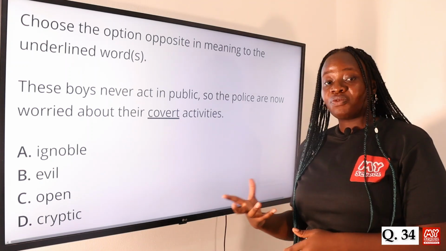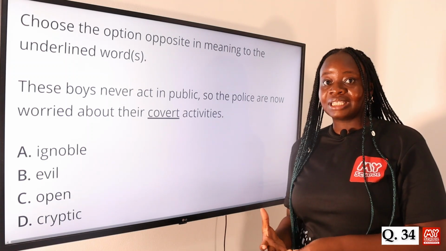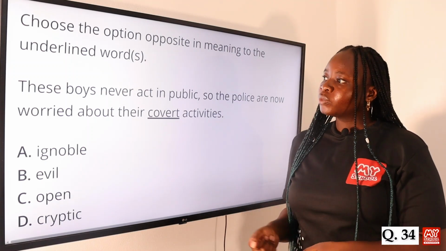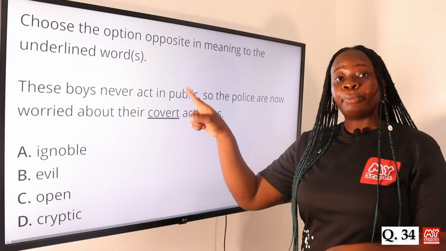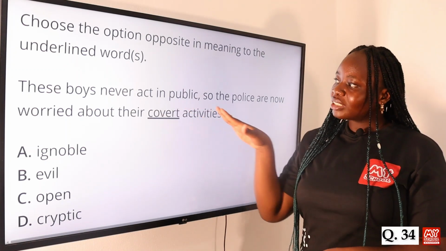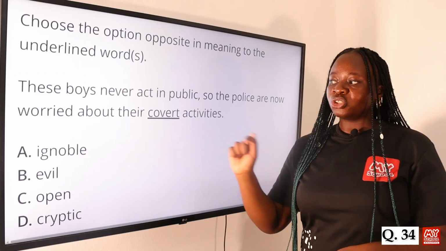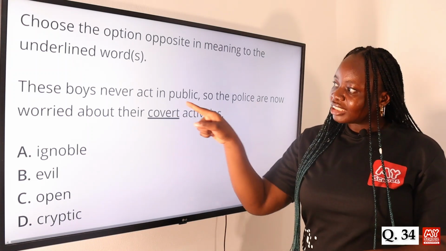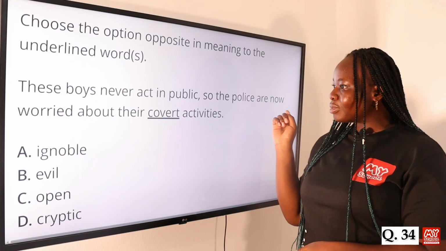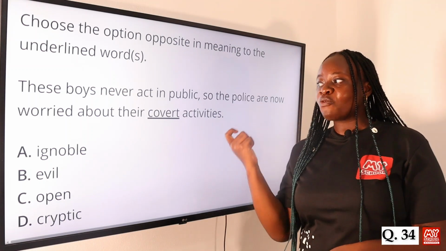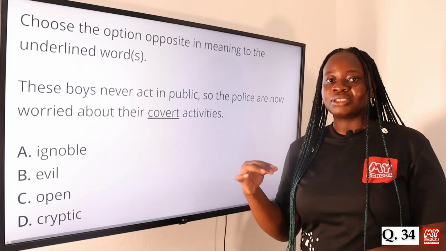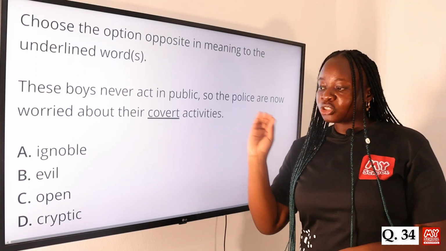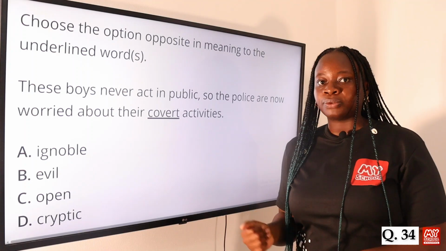So something that is covert means something that is done in secret, that is not allowed to be discussed openly. And we can also see from the way the sentence is structured, these boys never act in public. So from the way this sentence is structured, it's very easy to know the meaning of covert. Since the boys never act in public, that means that the police are now worried about their covert activities, those things that they do not do in public. So we already know that covert means secret. So the opposite of secret will be option C, open.